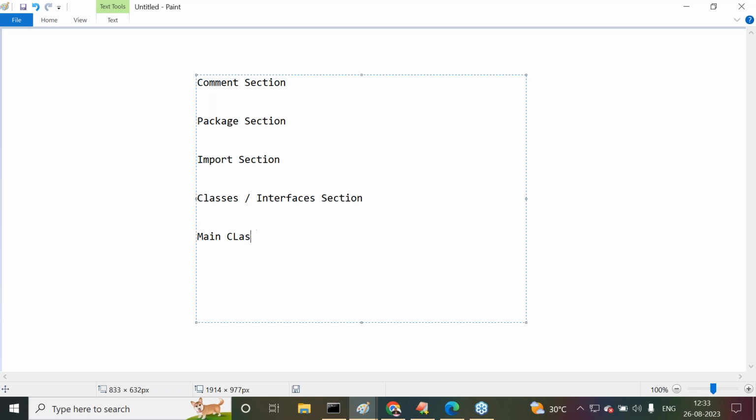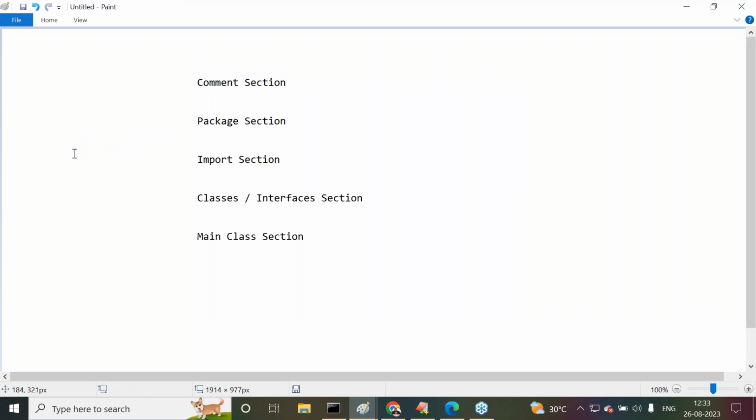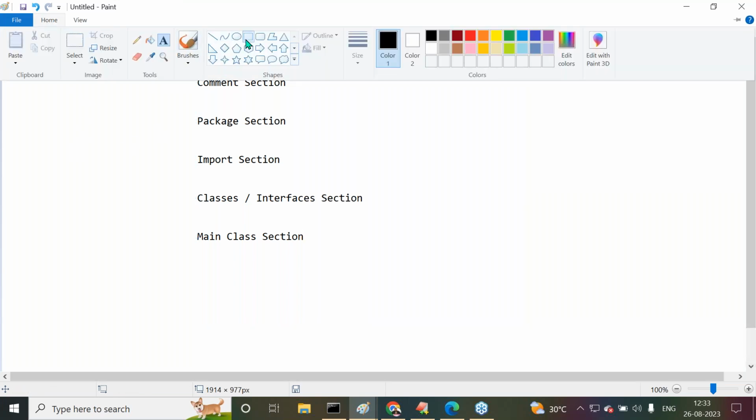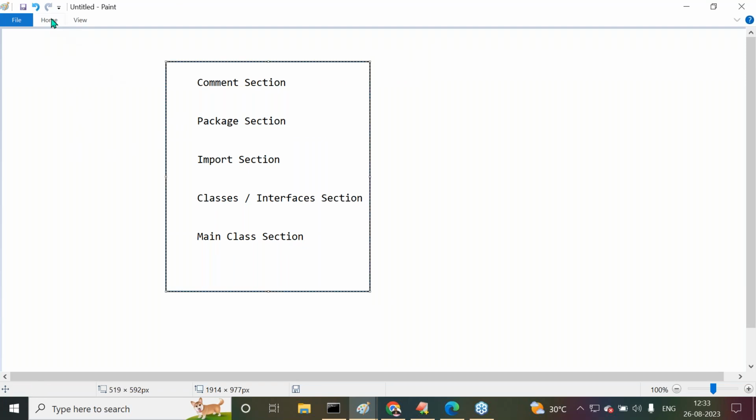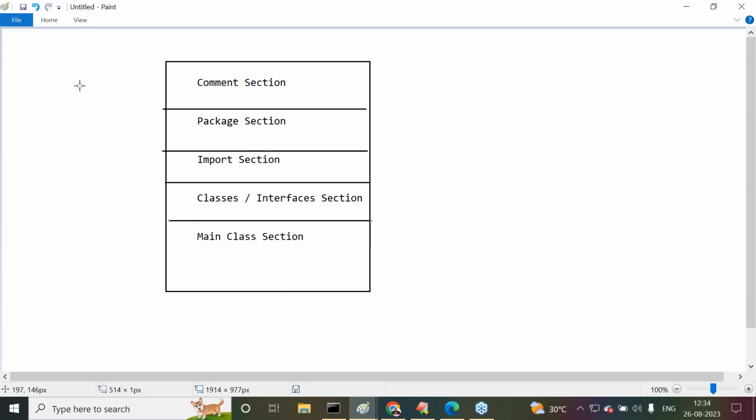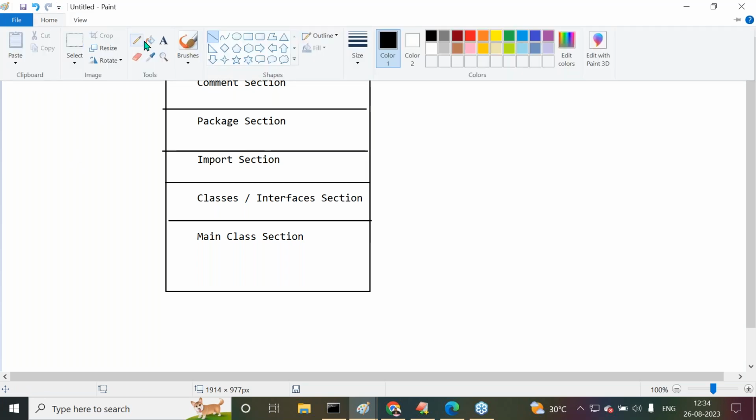Next one is the main class section. These are overall 5 parts available in a Java programming format: comment section, package section, import section, classes or interfaces section, main class section.